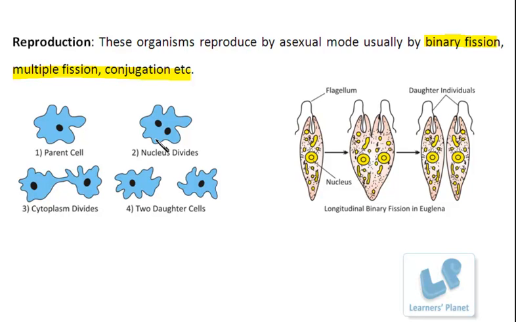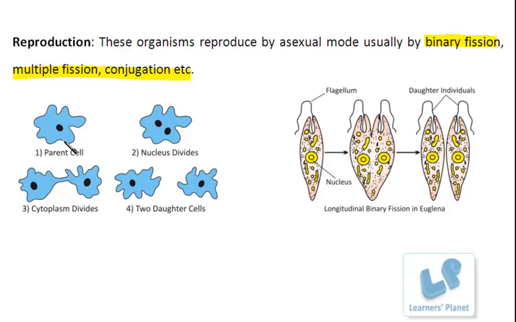See, this is the amoeba, and it is dividing here into two daughter cells, right? The process by which amoeba or any other organism can divide into two daughter cells is known as binary fission.